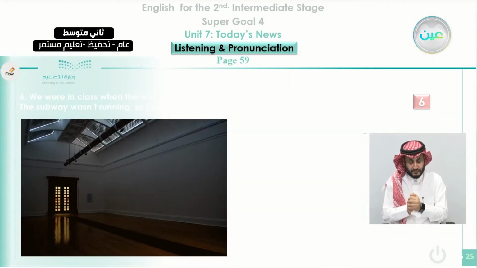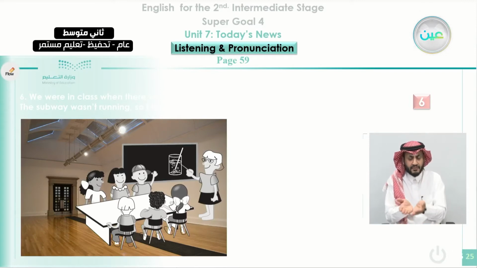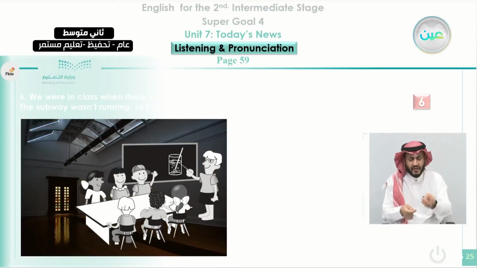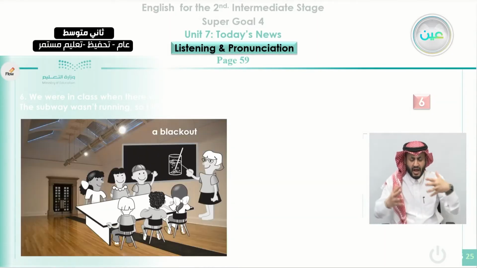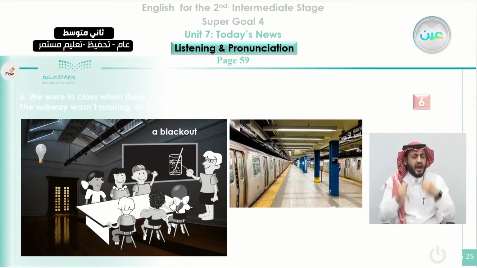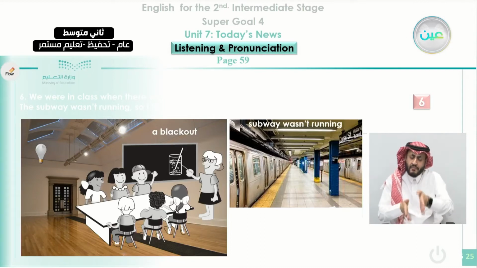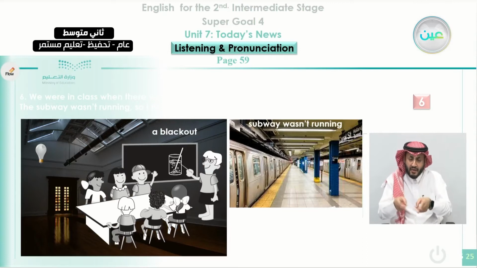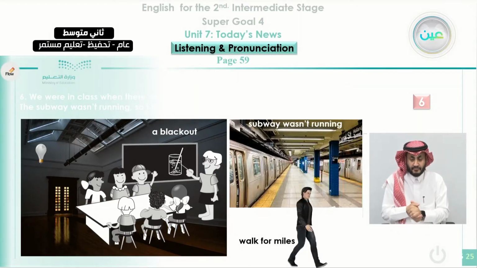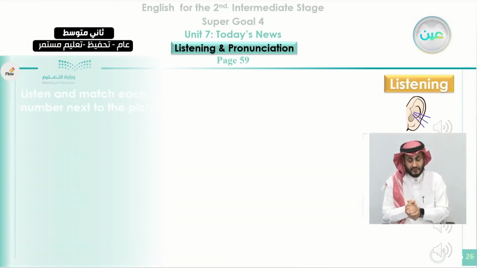In conversation number 6, again these students are in the classroom and there is light here, and by the time the lights went out, it is considered a blackout. When the light goes out, it's called a blackout. And what did the students do? They tried to go to the subway, but the subway wasn't running. It wasn't working. Why? Because there was no electricity, and the students had to walk for miles, for long distances, and they couldn't use the subway.